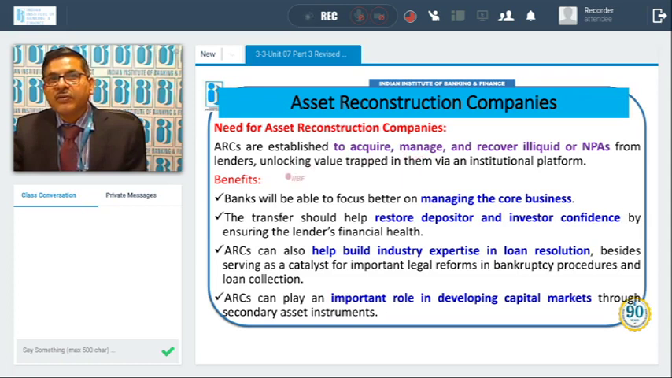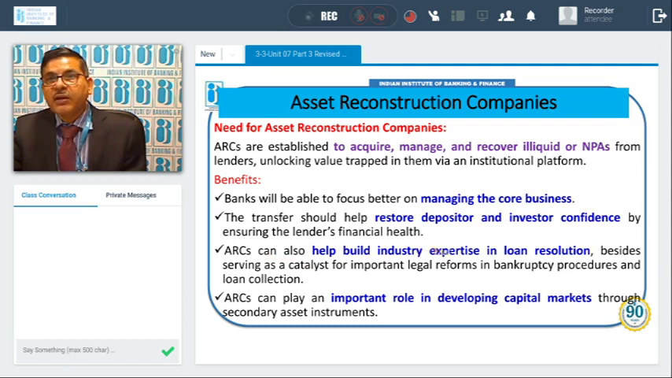Okay, so what are the benefits of this? In case of such a transaction, the bank will be able to focus better on managing the core business, because now the NPA account they have sold, against that they have got a certain amount or certain security receipt, and now they can focus on their remaining business. So they will benefit in that. The transfer should help restore depositor and investor confidence by ensuring the lender's financial health. So the bank's financial health will also improve, and depositor and investor confidence will come.